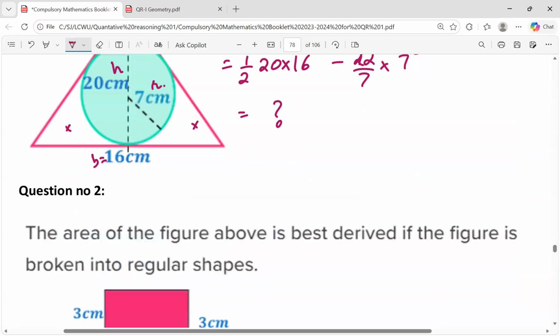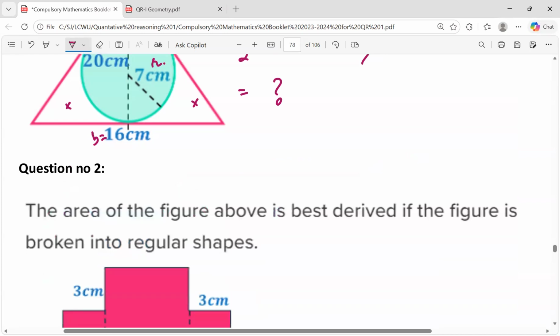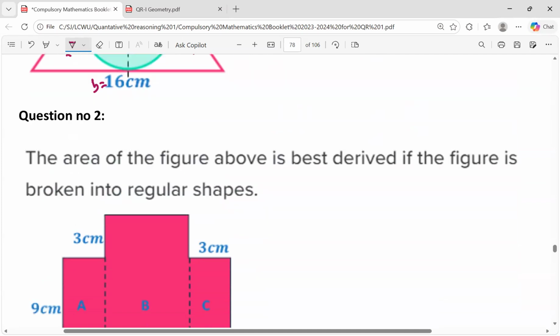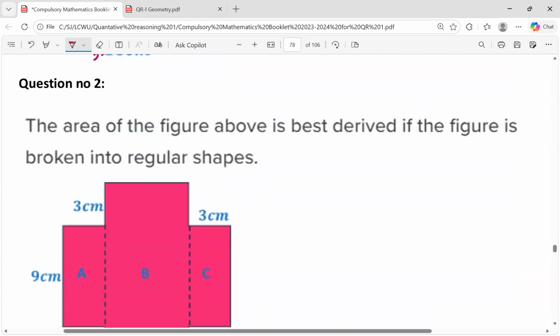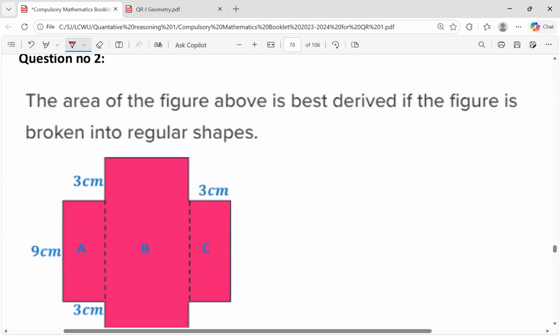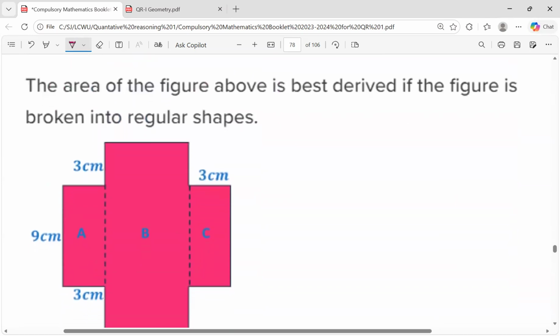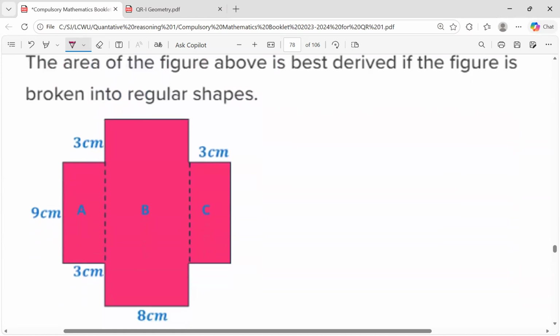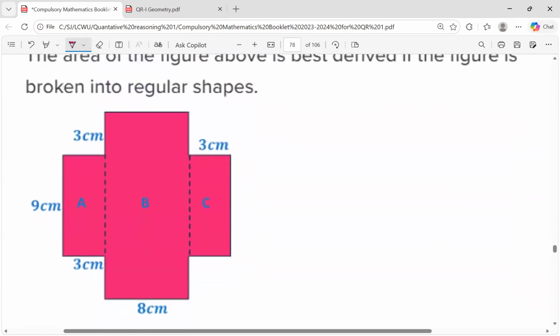Okay. Question number 2. Find the area of the figure above. The area of the figure above is best derived if the figure is broken into rectangular shapes. So you have to find the area of that. You can see the figure. We are given 3 rectangles. First rectangle A. First we'll find the area of rectangle A.